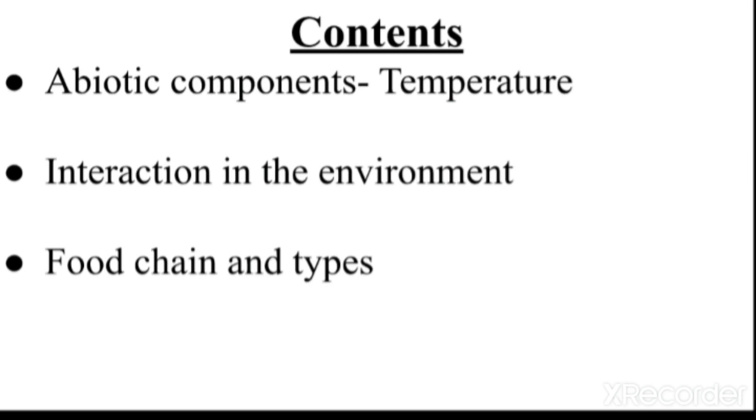And apart from that, we are going to discuss interaction in the environment, that is how the biotic components and abiotic components are involved in the environment. And the last one, food chain and its types. What is a food chain and what are the different types of food chain? All these are the topics that we are going to discuss in today's session. So let us start today's session then. The first topic includes the abiotic components, temperature.